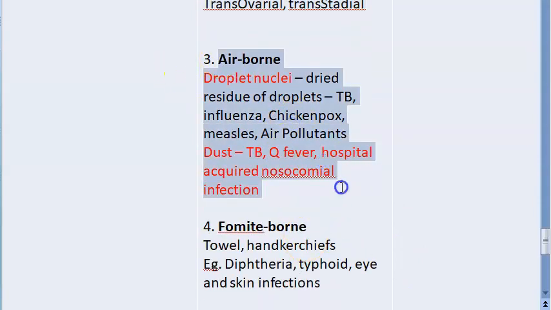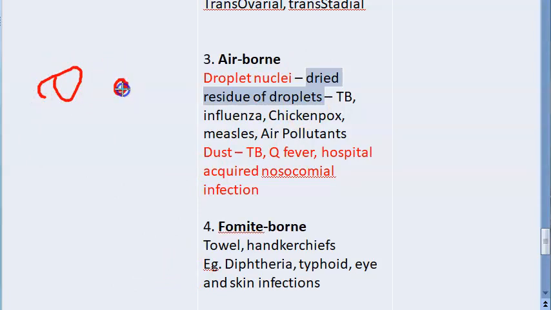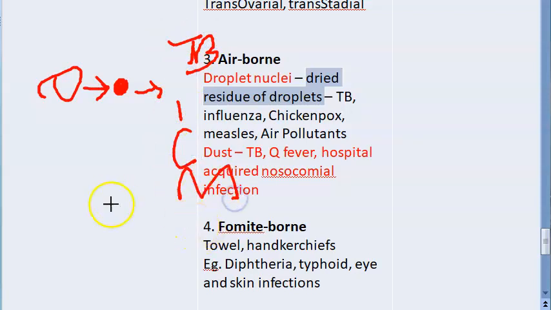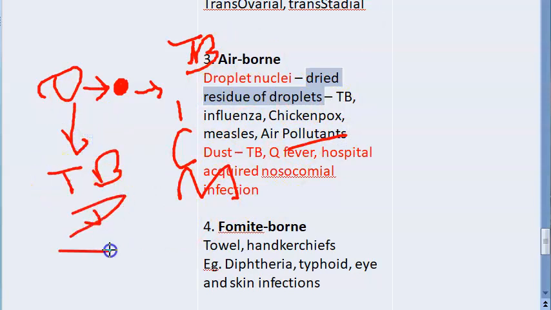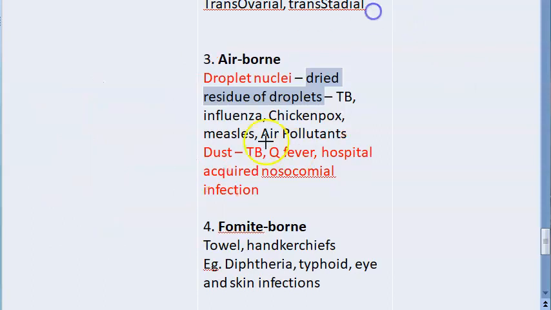Then we are going to airborne. So this is indirect. Okay, here they are talking about droplet nuclei, not droplet infection, but droplet nuclei. Droplet nuclei is nothing but the dried residue of droplets. So these can transmit tuberculosis, influenza, chickenpox, measles, even air pollutants come under droplet nuclei. Interesting. Remember, for droplet infection also we mentioned almost the same diseases, right? I think we have the same diseases for droplet infection also.